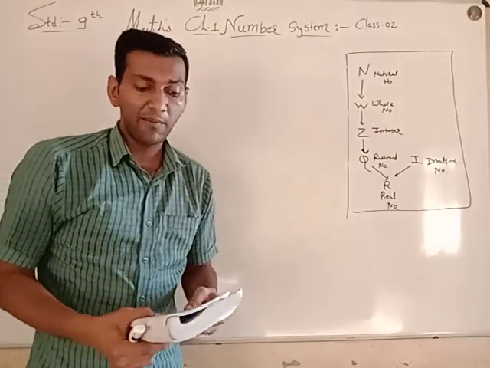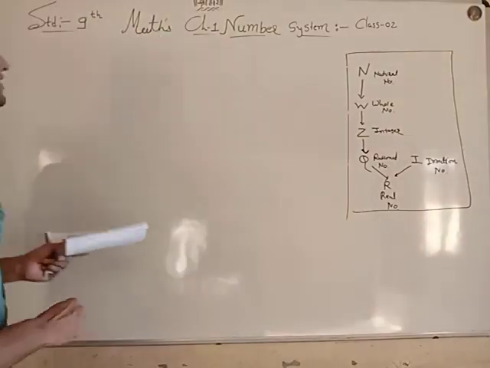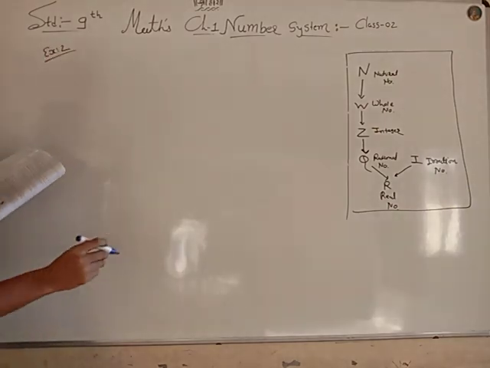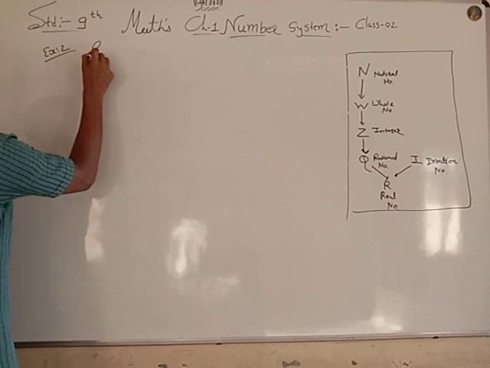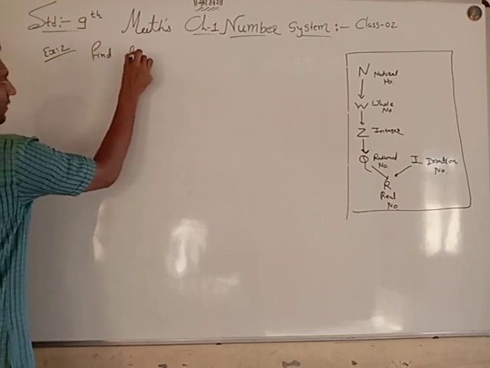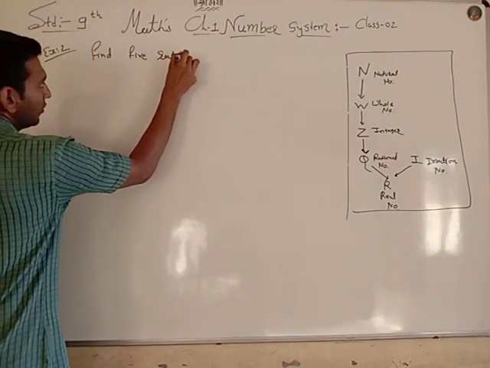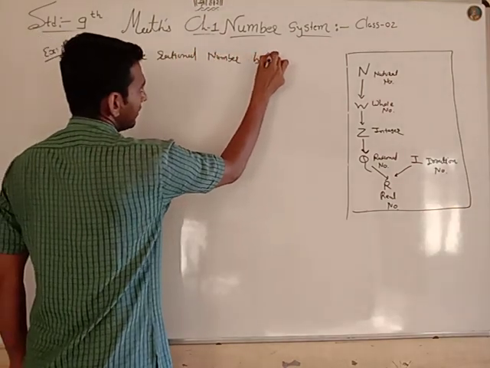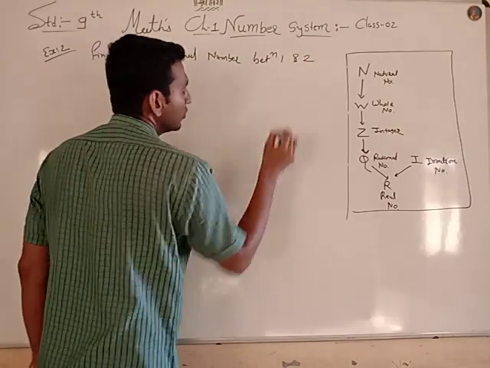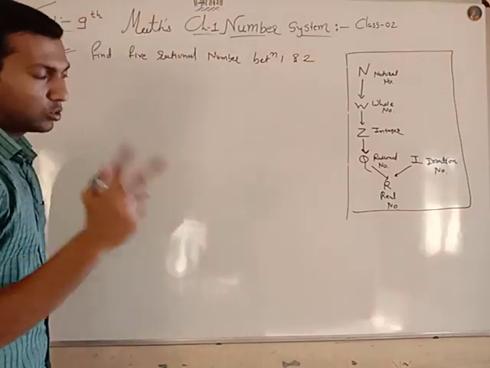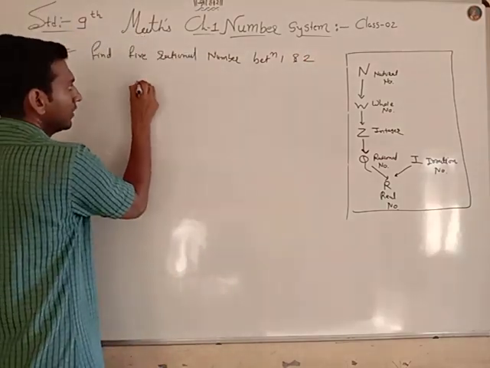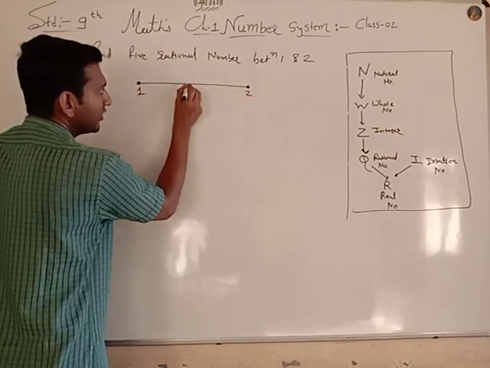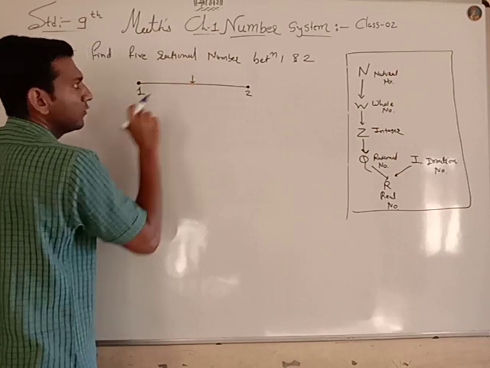Now a different type of sums here. Second example, Example number 2. Find 5 rational numbers between 1 and 2. Okay, so two numbers are given, 1 and 2. So which number is exactly between 1 and 2?